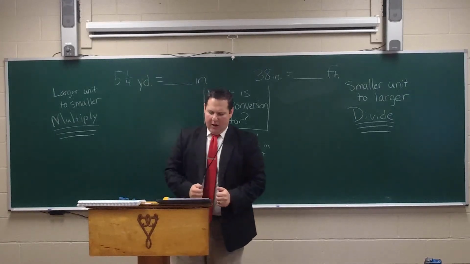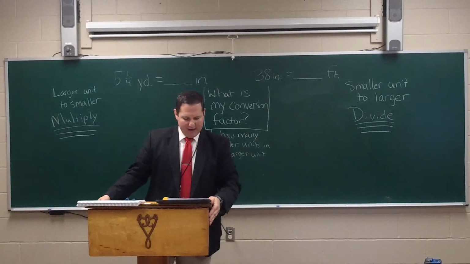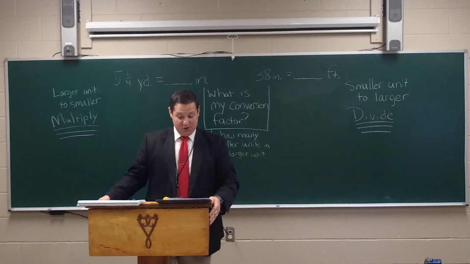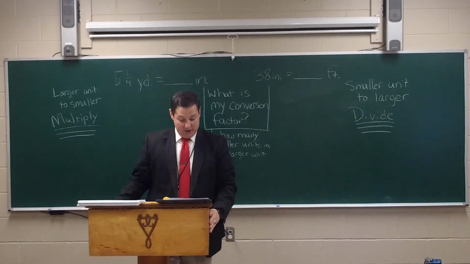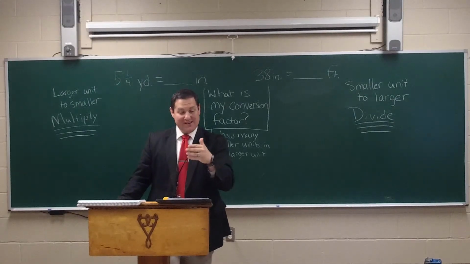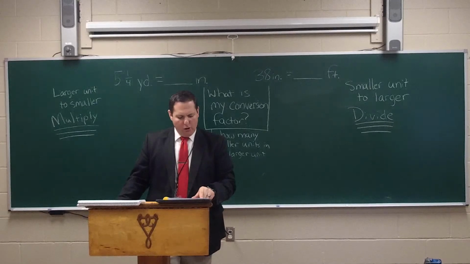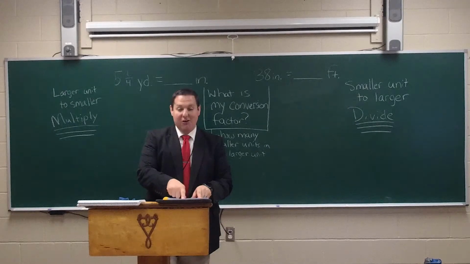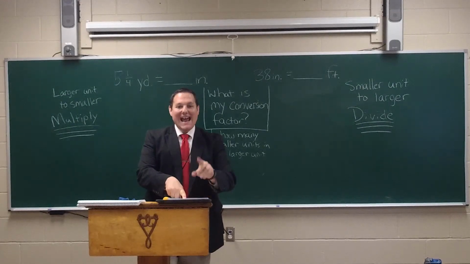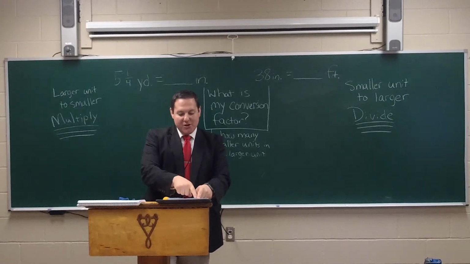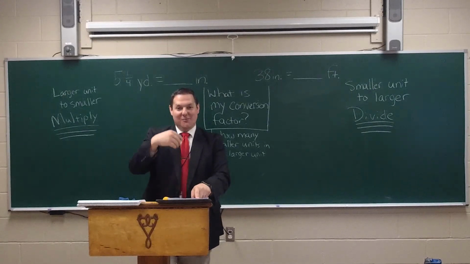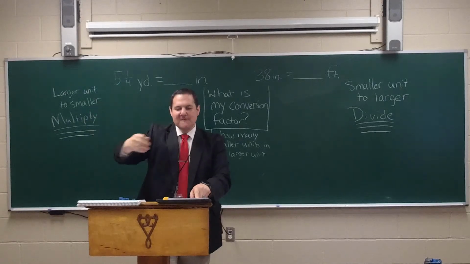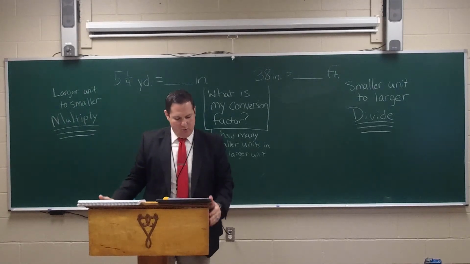So let's go through these 1 through 9. Number 1 is 3. 2 is 100. 3 is 100. 4 is 1,000. Now let me give you a hint on number 4, 7, and 6. On number 4, you're going from decimeters to hectometers. So when you start on your chart, even up above, and you start at the DM, you'll notice you're starting with 1 HM. So start on your HM, and you're moving 3 places to the right. So you're multiplying by 10, by 10, by 10, or basically adding 3 zeros there to equal 1,000.